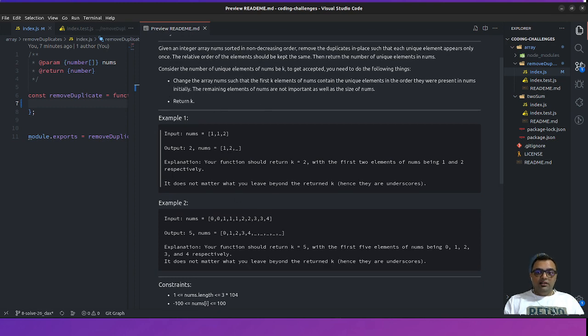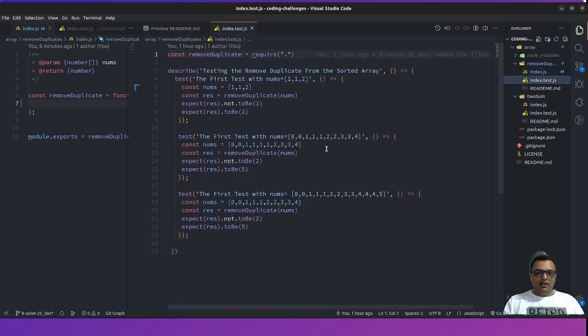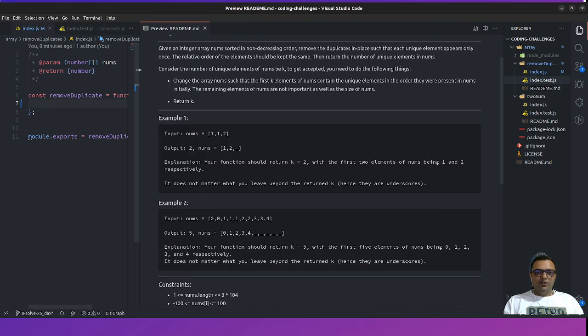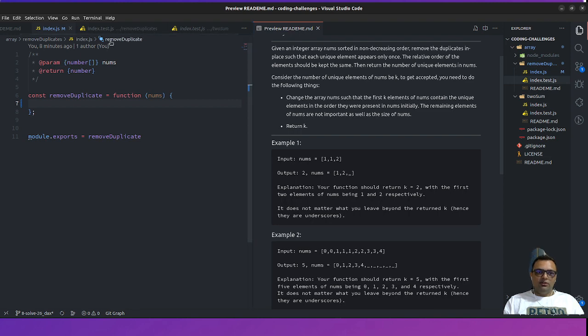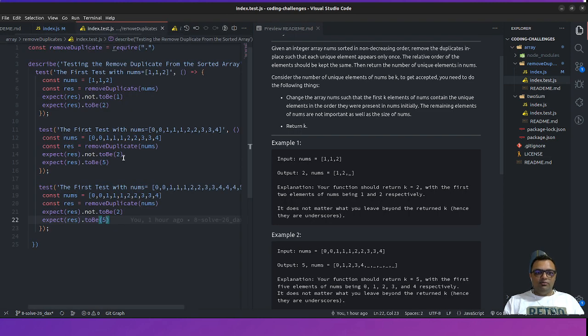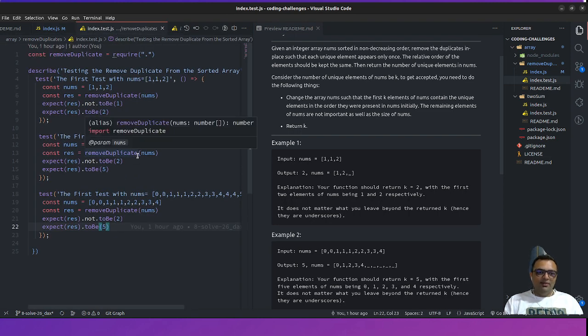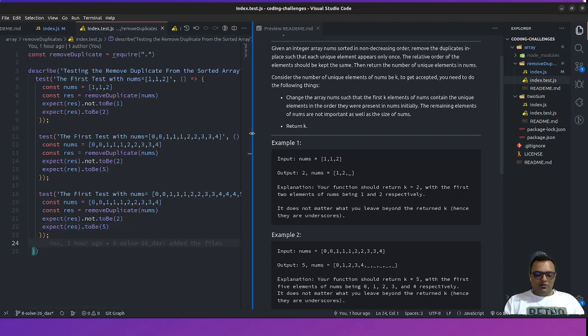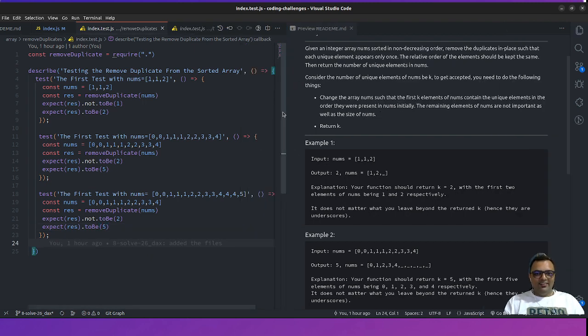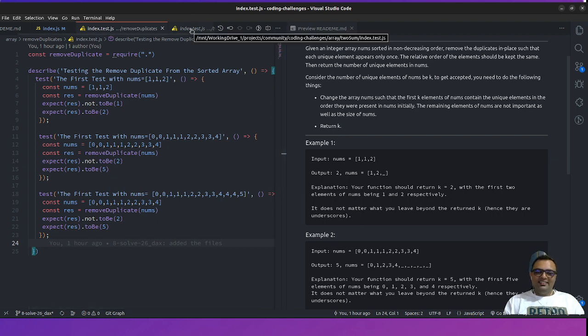I've written a few test cases so that it would be sufficient for anyone to do the testing scenarios. To be precise, I'm a JavaScript developer, so I would be doing JavaScript coding and using JavaScript problems. JavaScript would be my base language. I'm not a core Java developer or anything else.